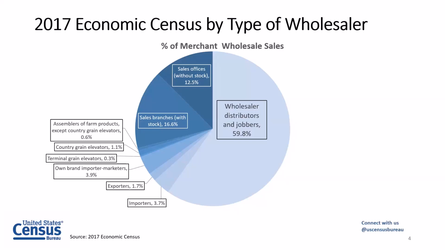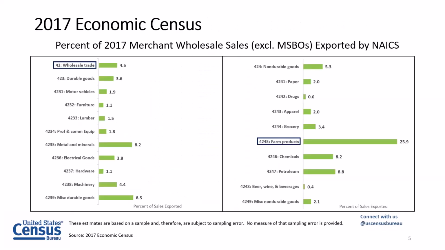But of course, just because a company may or may not reflect themselves as an importer or an exporter doesn't mean they don't import or export. One of the things the economic census puts out every 5 years is a class of customer report, where basically it says, how much of your goods were sold to various classes of customers. One of the classes of customers is, how much of the wholesaler sales are made up of goods that are exported? So this table tries to get at that picture.